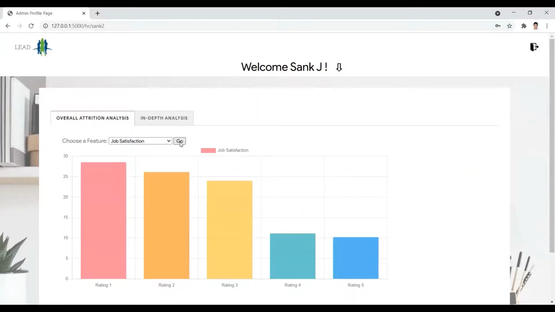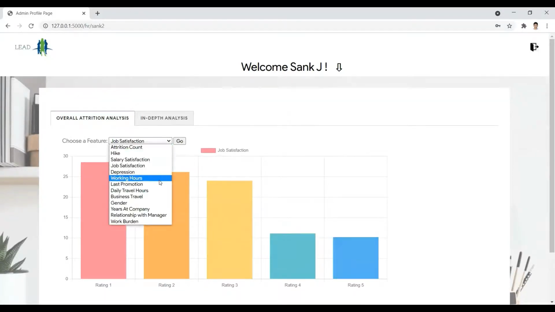This graph depicts that the y-axis represents the percentage of people leaving the company as per the model prediction, and the x-axis represents the rating given by the employees for job satisfaction. It is clear from the graph that the majority of people leaving the company are not satisfied with their job. So you can see that the bar lowers as we go from left to right.